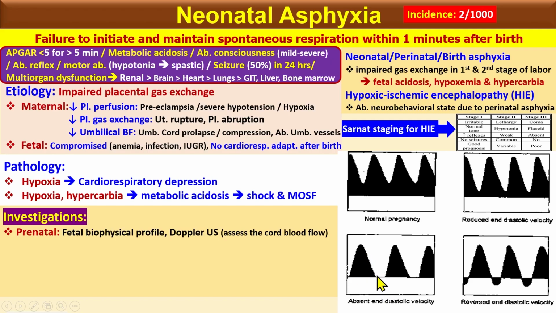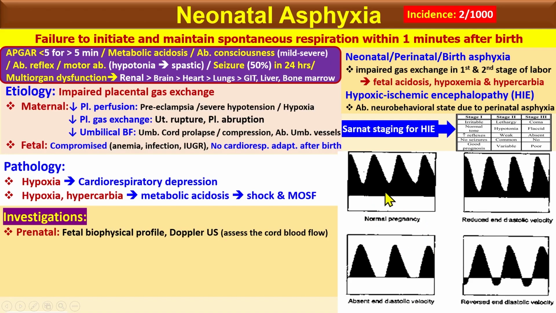Okay. And in this case, you can see there is a reversal of the end-diastolic velocity. Here you can see the different results of the Doppler ultrasound. In the normal Doppler ultrasound, you look at the end diastolic volume. So at this level, we are considering the end diastolic volume baseline. Okay, so this is normal. Here you can see this is reduced, and here is the absence of the end diastolic volume. And in this case, you can see the reversal. So these are the alarming signs.